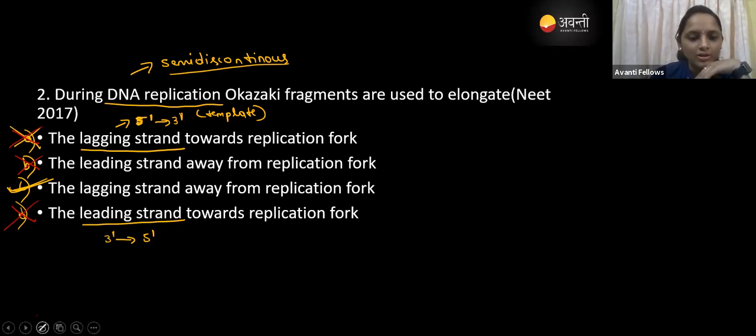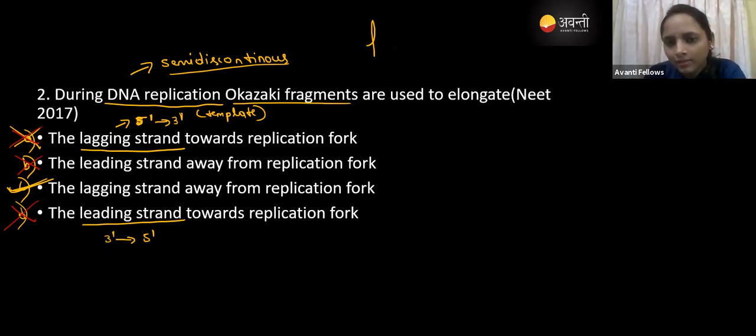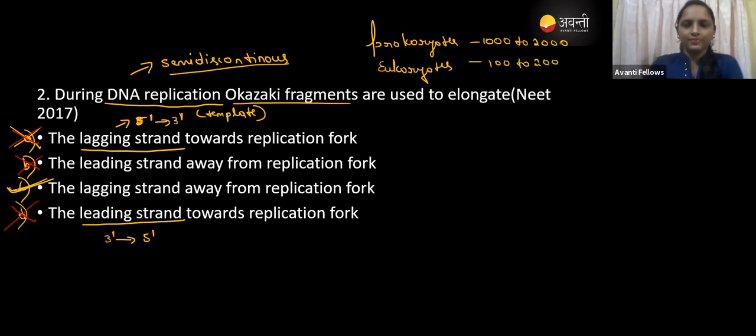So we know what the Okazaki fragment is, right? The Okazaki fragments consist of both RNA and DNA. It is a small fragment. When it comes to prokaryotes, it will be 1000 to 2000 nucleotides. When it comes to eukaryotes, it will be 100 to 200 nucleotides, that you have to remember.